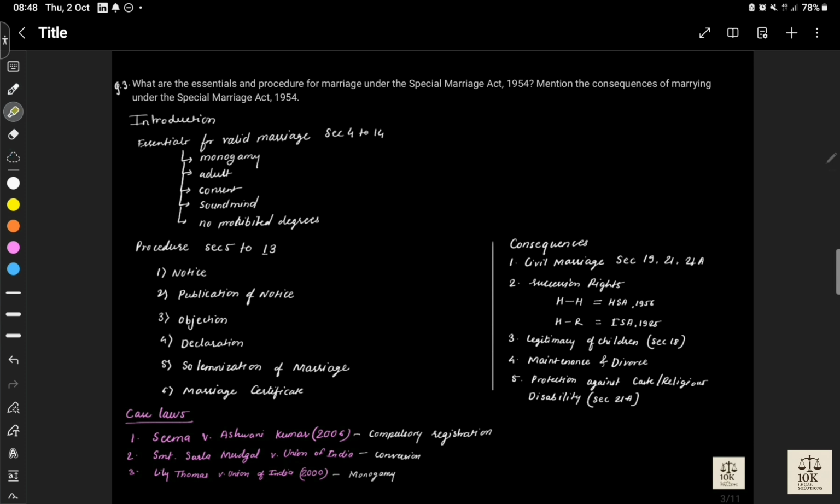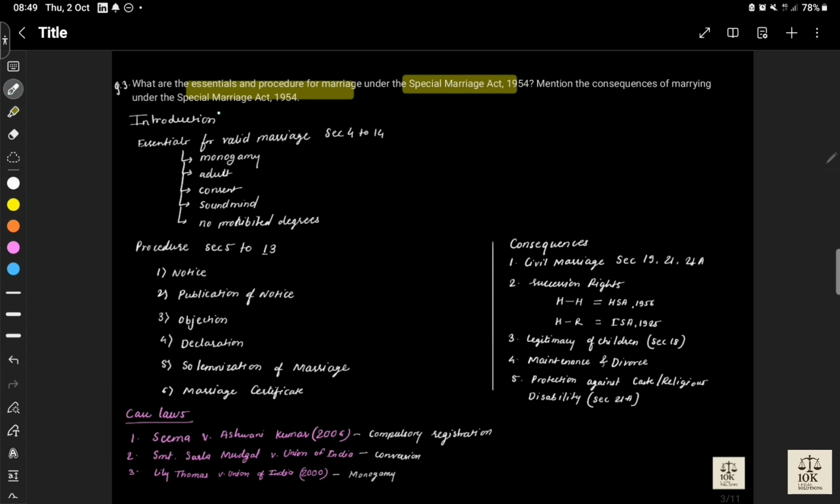Now, what are the essentials and procedure for marriage under the Special Marriage Act? Mention the consequences of marrying under the Special Marriage Act. Now, this question might come for every single law we have in our syllabus. So we'll cover every act likewise in this question and the previous question. So first of all, the Special Marriage Act.